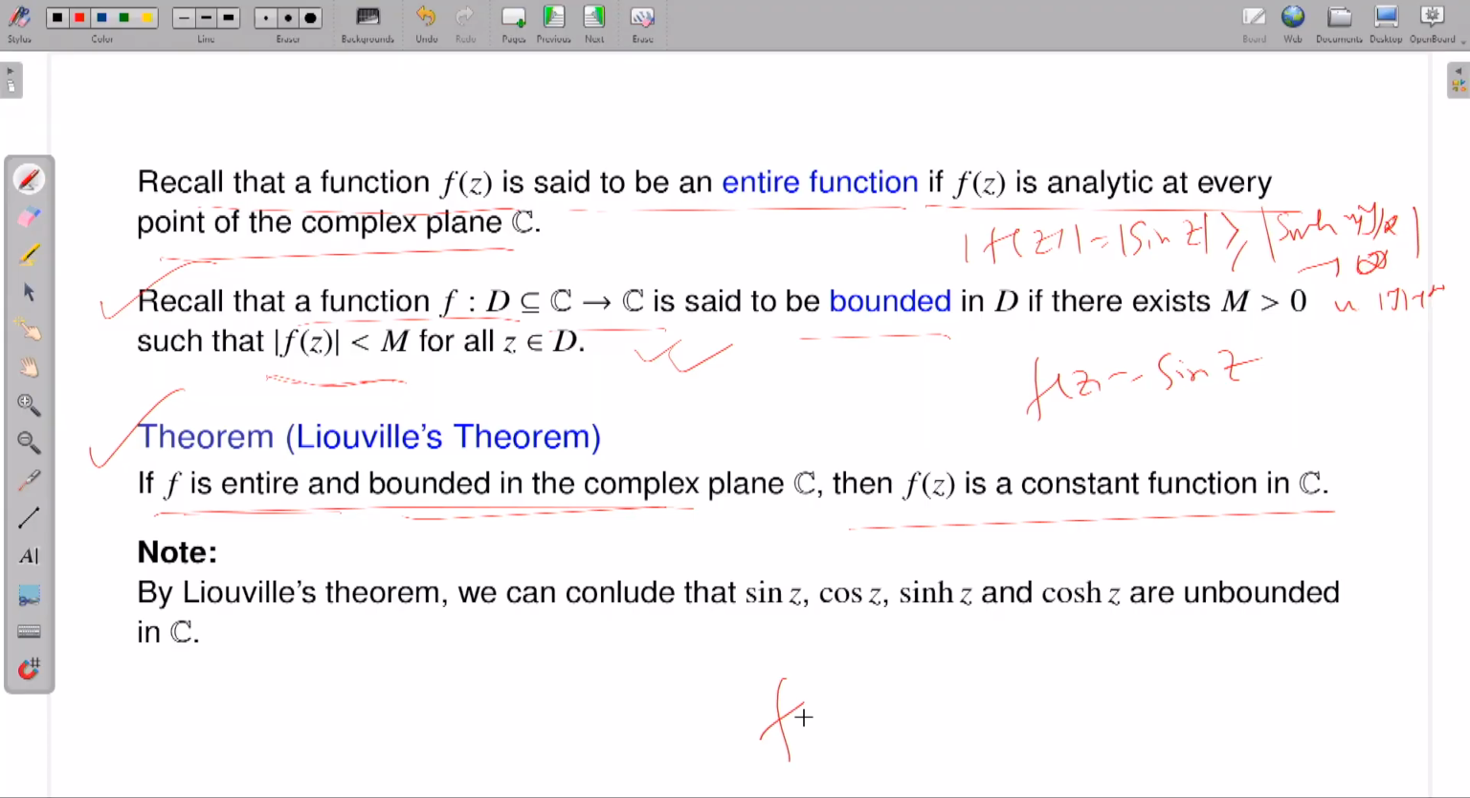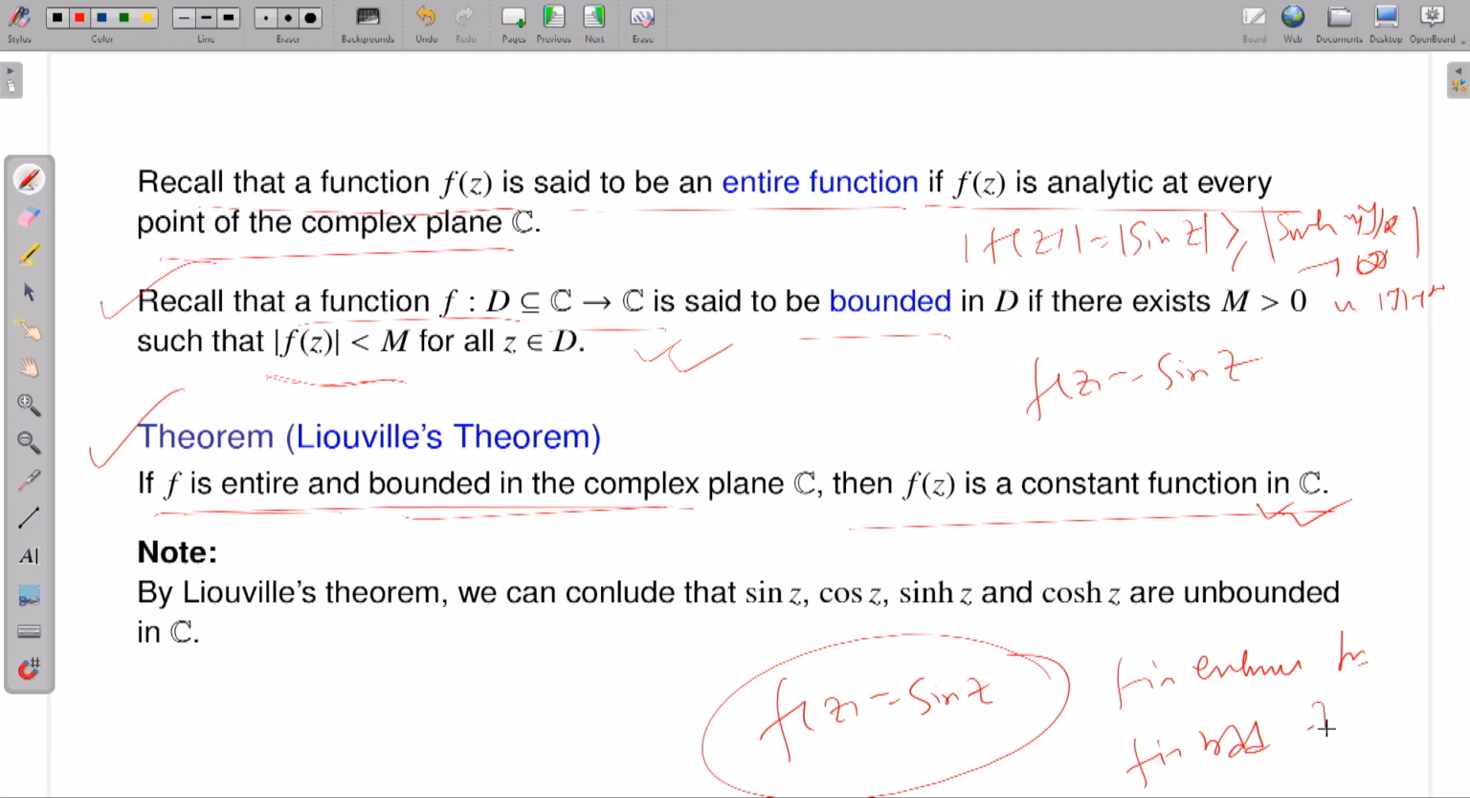Why? Because if I take f of z equal to sine z, and suppose you know Liouville's theorem, so what is Liouville's theorem? If f is entire and bounded, it has to be constant, right? Now what kind of function is f? The sine function is defined on the full complex plane, it is analytic everywhere in the complex plane, so therefore f is an entire function. First observation, f is entire. Now I want to conclude that this function is unbounded. So assume that f is bounded.